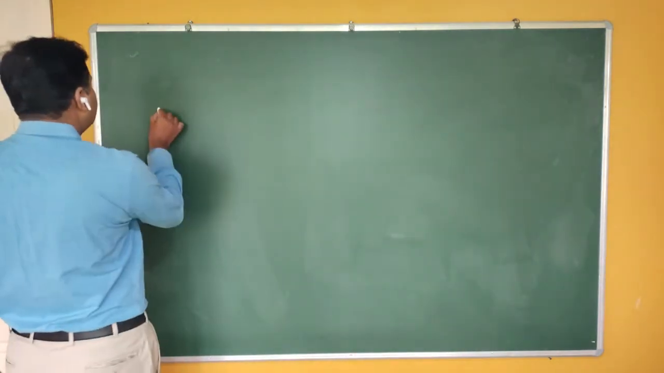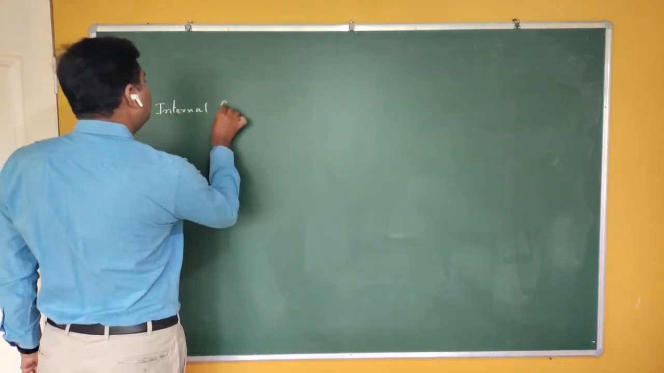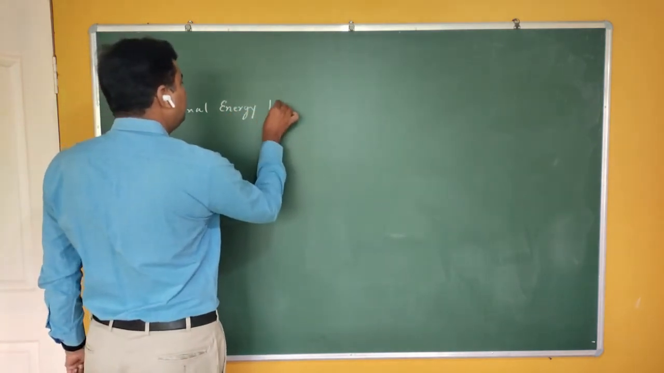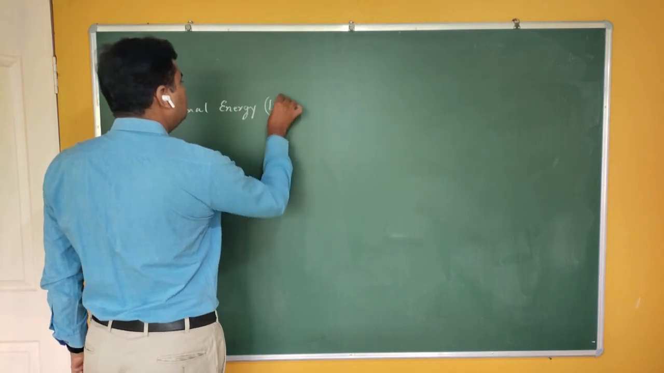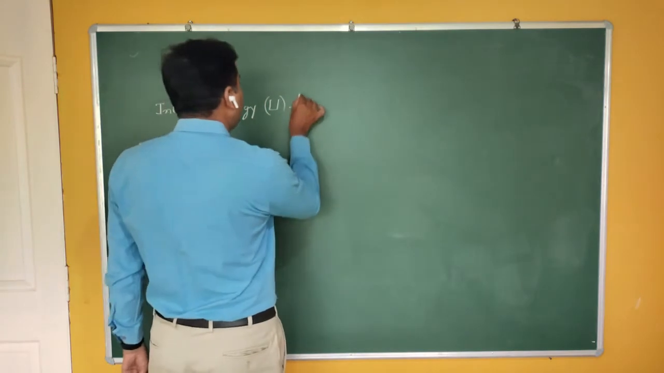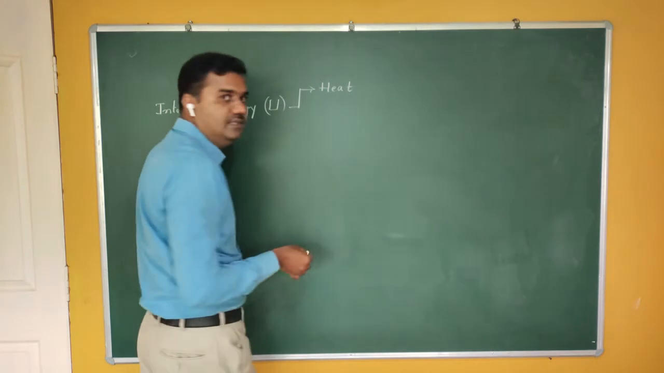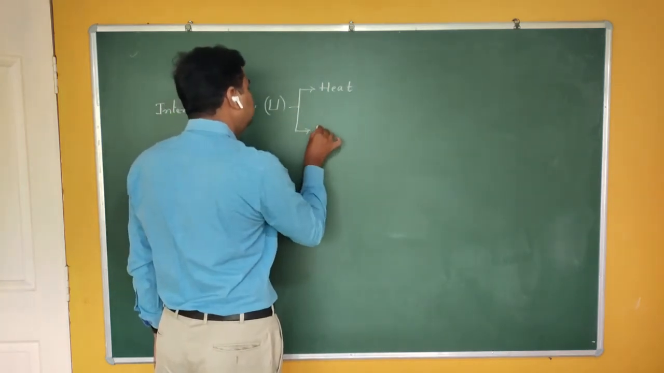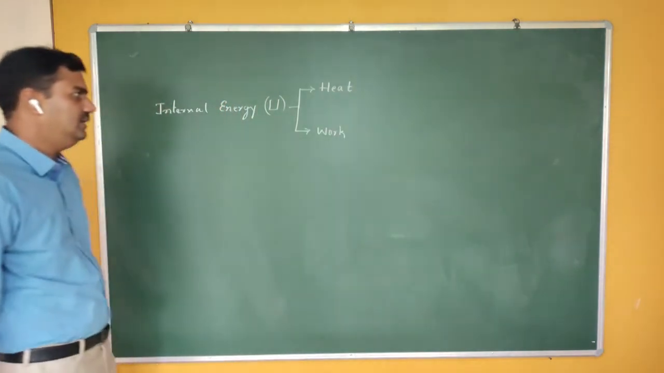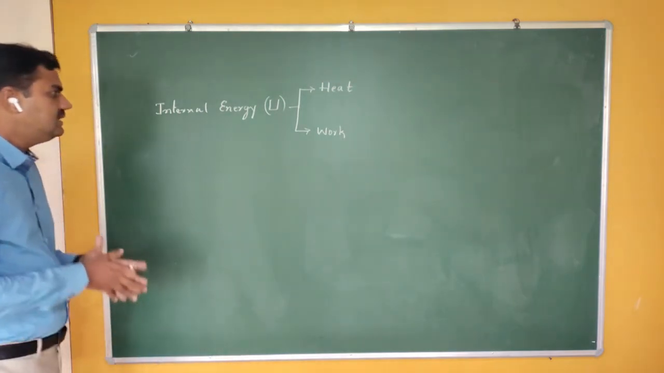So this internal energy, let me represent it by U. So U indicates internal energy. Now this depends on two quantities here. One, heat supplied to the system. Second is work. Last class we took a brief note on heat, work, and internal energy.